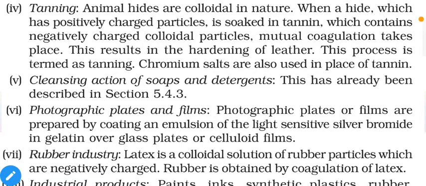This process is termed tanning. Chromium salts are also used in place of tannin. That means we cannot use animal fur or skin directly for our household or regularly used items, such as shoes, purses, belts, etc. First, we have to tan them using the tanning process, and this is the same thing mentioned here.